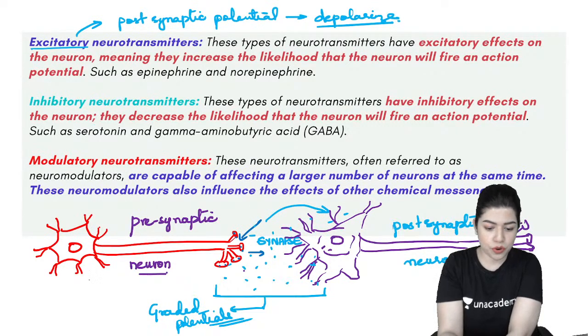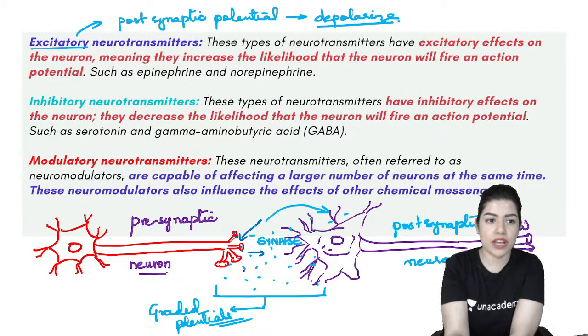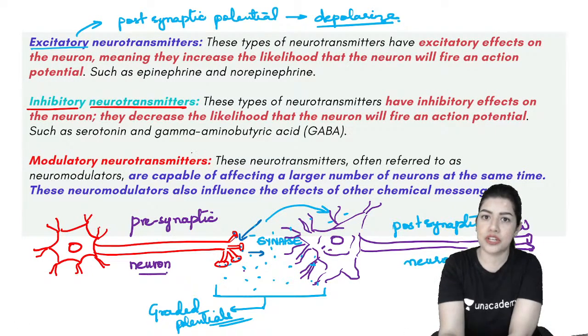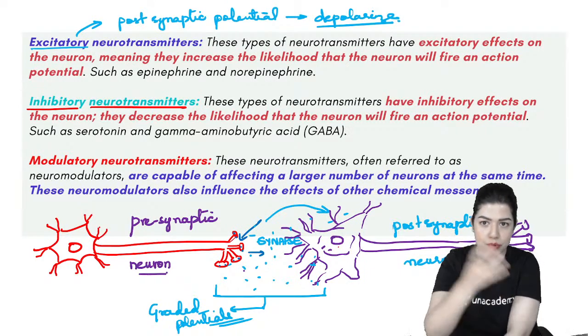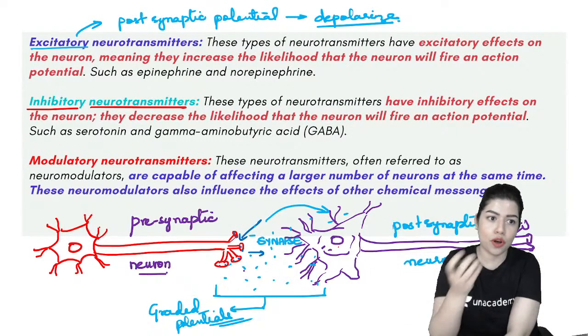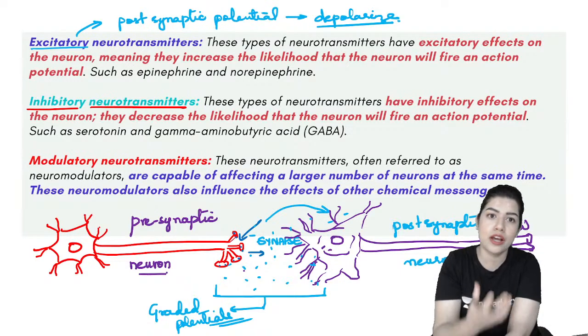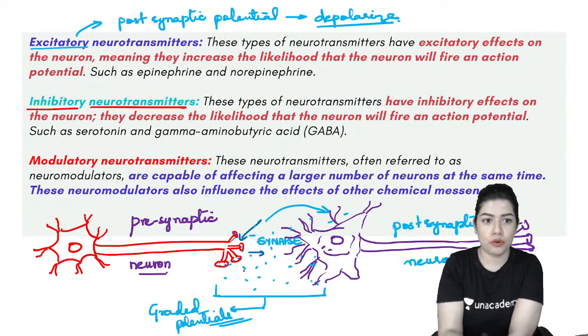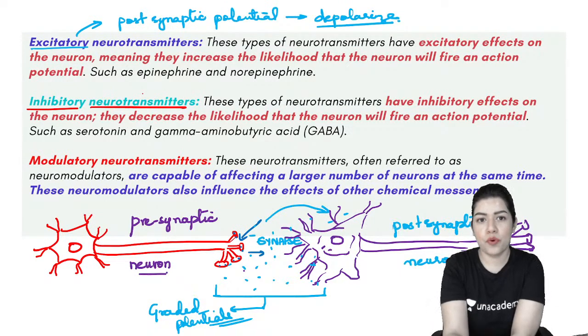Now, if the neurotransmitter which I am giving out is actually inhibitory in nature, then what happens over here? Will we still depolarize the next neuron? If our neurotransmitters that we are releasing in the synaptic cleft or synapse are inhibitory? No. Then they will cause hyperpolarization.